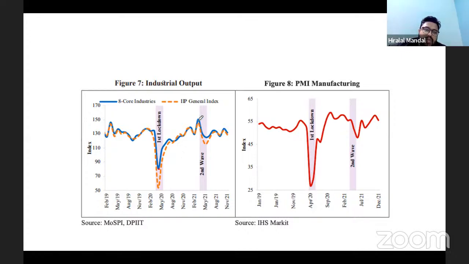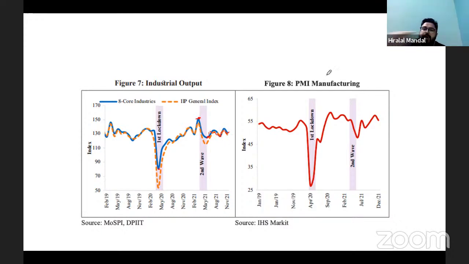If you look at the core industries growth, of course it went down, but its growth can be seen. It was able to pick up before the second wave. Look at the second wave, it was getting the momentum, but once the second wave entered, it went down again, and then again it is picking up. But this time it is picking up rather slowly, as far as the data we have.